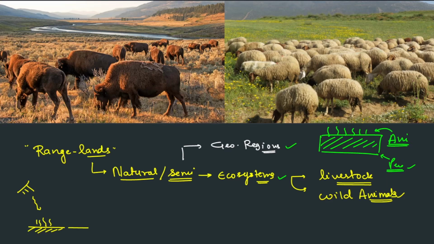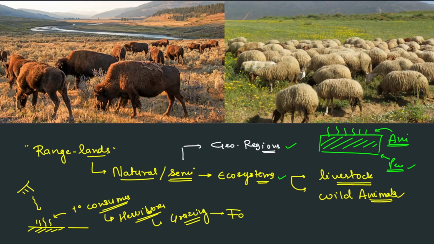Now the primary consumers, such as herbivores, are grazing on this land, and that is leading to a food chain or food web. If this leads to a degradation, then it will have a continuous effect on everybody who is dependent on this food chain or food web. All right, so this is what the UNCCD report is saying.